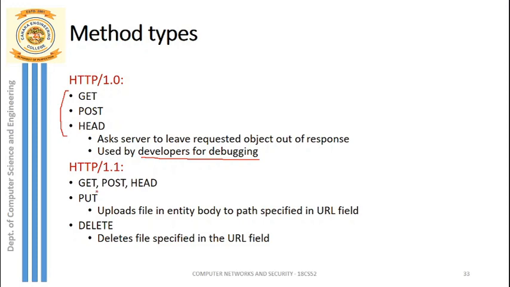So where we have some more methods along with GET, POST and HEAD, we have PUT and DELETE. PUT uploads the file in the entity body to the path specified in the URL. For example, if you want to include some new object into a page in your website, then normally we can use the PUT method. And if you want to delete some objects or delete some file, then you can use the DELETE method, which deletes the file specified in the URL field.